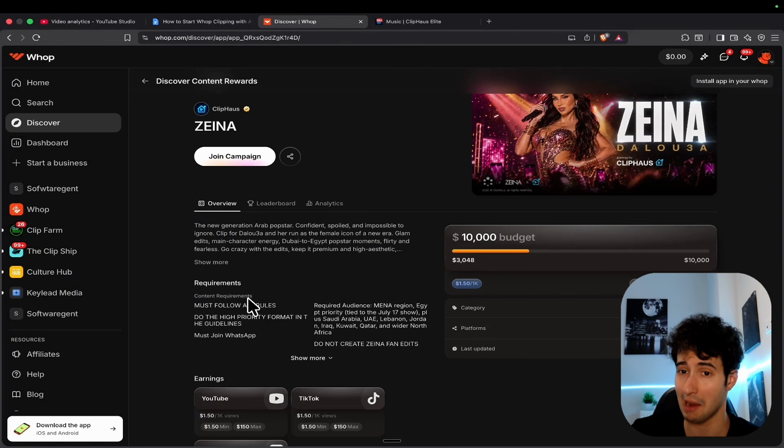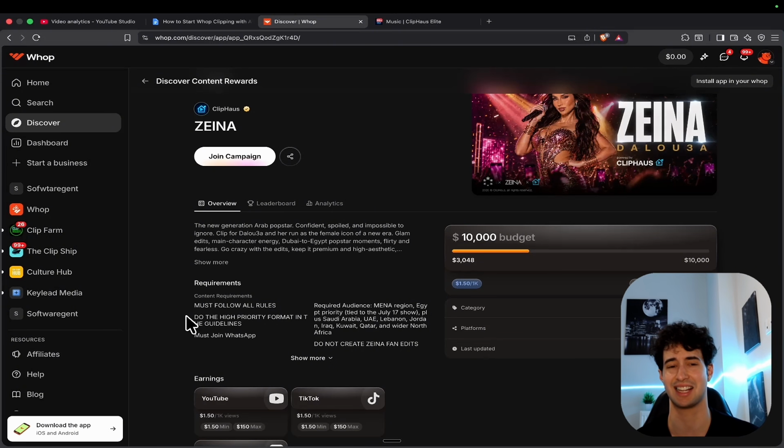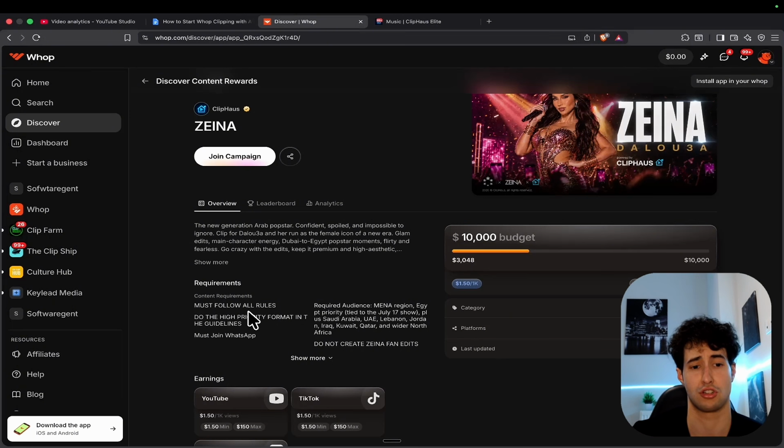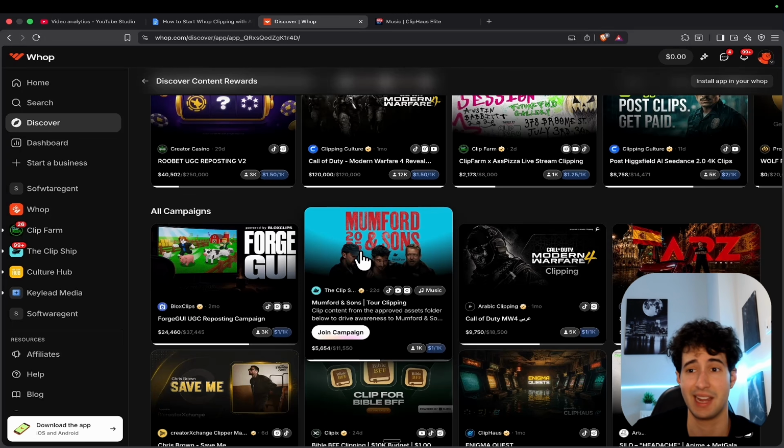So actually take your time and take a look at the requirements, because some campaigns have found some sleazy ways to try to not pay you, and they say things like, oh, you only get paid if 70% of your audience is US, which is something that's completely unrealistic. So make sure you take a look at the requirement section and see exactly what they require of you, and if you think that's something unrealistic that you cannot actually meet, then simply don't join.